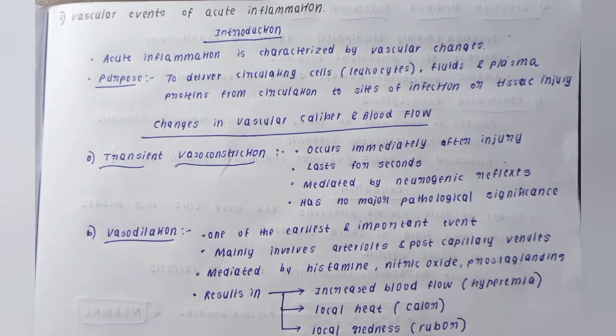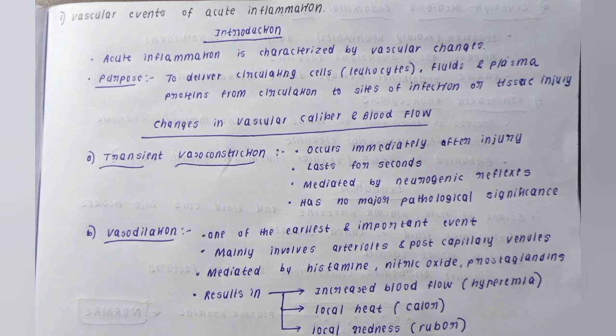Okay, so start with the introduction. Just write acute inflammation is characterized by vascular events, and write the purpose, why basically vascular changes happen. This happens because you have to deliver the circulating cells, whatever is needed at the site of infection. You have to deliver circulating cells, fluid, and plasma proteins. All those things from circulation are delivered to the site of infection in the vascular events.